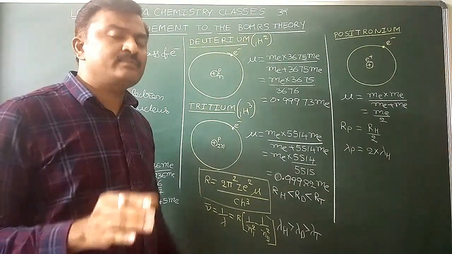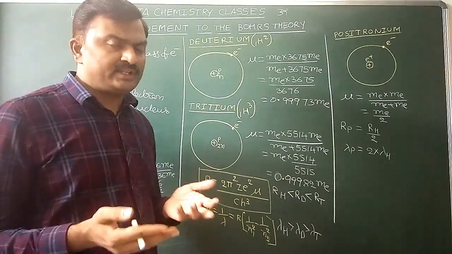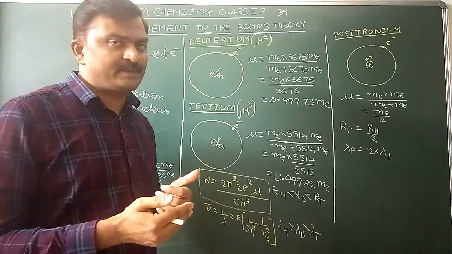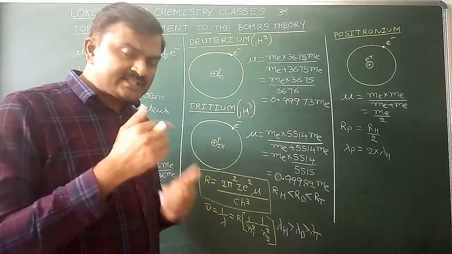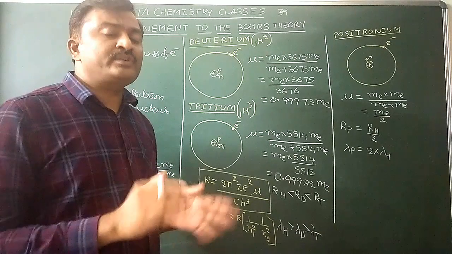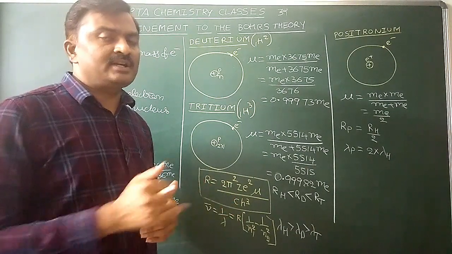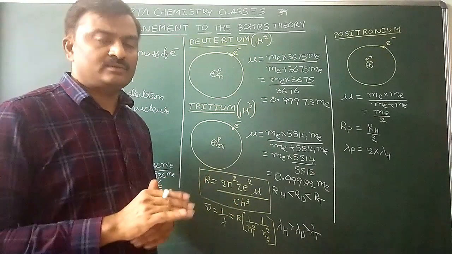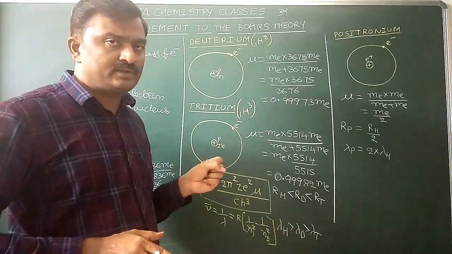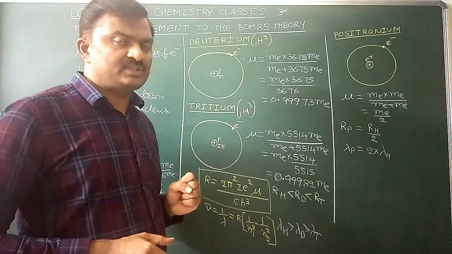Due to this reason, Rydberg's constant is not equal for the isotopes of an element. So for the same element, for different isotopes, if we record the spectrum for the same electronic transition, wavelengths are not equal in all the isotopes of the same element. Okay, so it is the refinement to the Bohr's atomic theory.